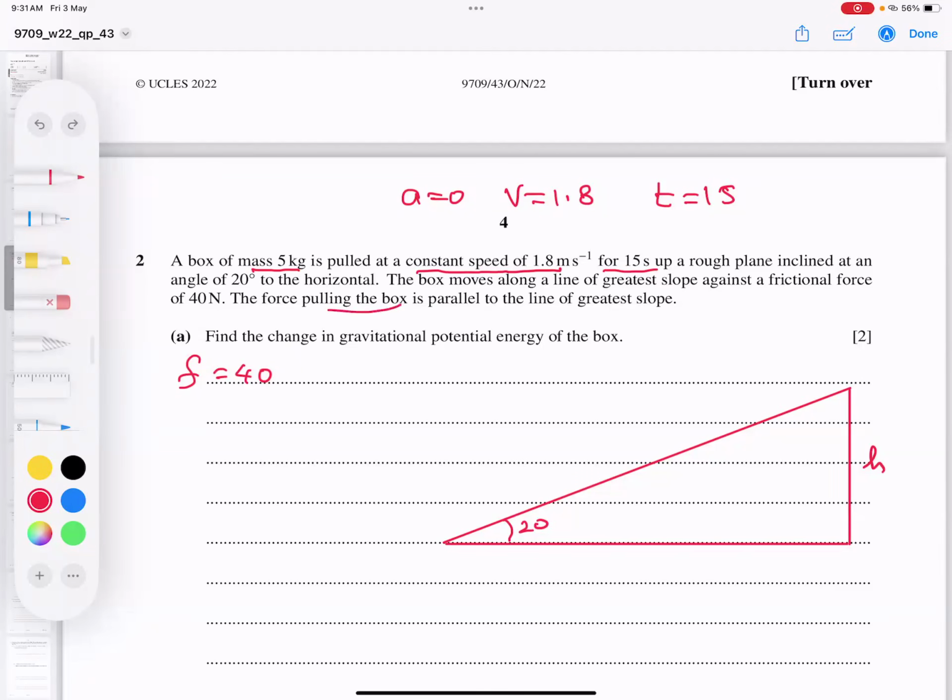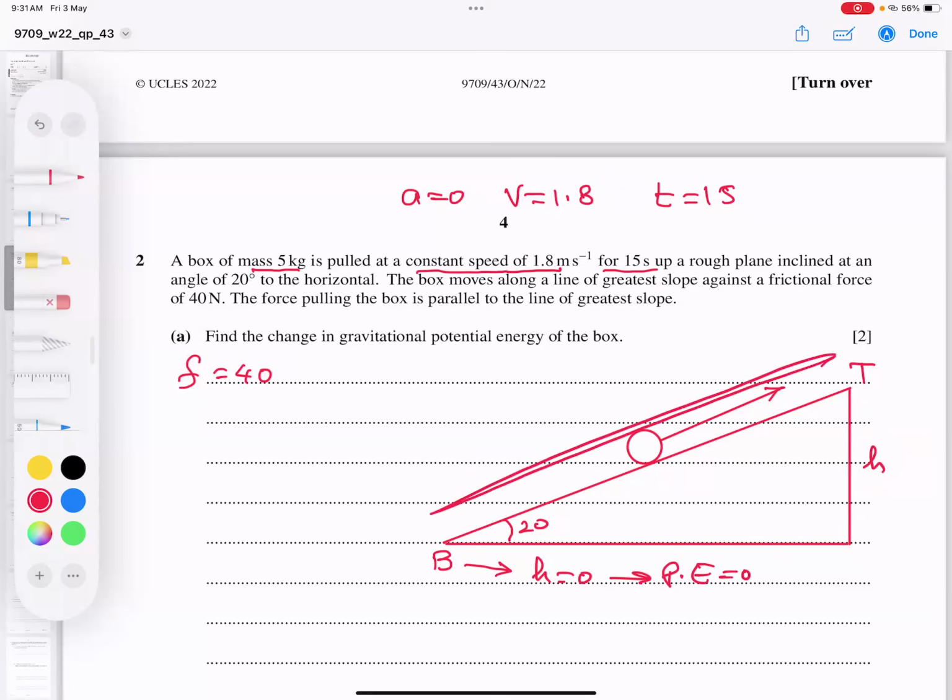Force pulling the box parallel to the slope. It means, or I show you this even, no problem. So this is being pulled here. And further, what is the change in gravitational potential energy? This is B for bottom and T for top. Naturally, here height is 0, so potential energy is confirmed 0. And we need a height to find it. The problem is, do we have this distance? No, we can find it.